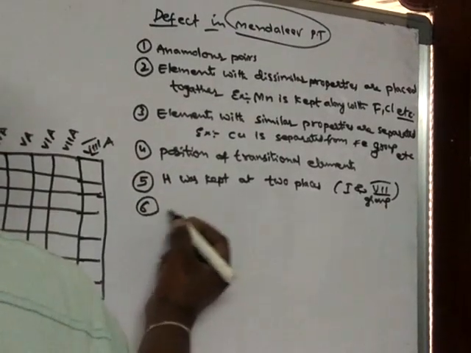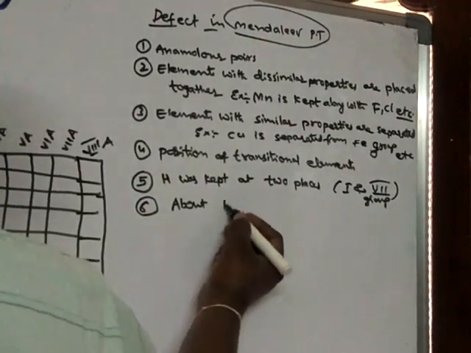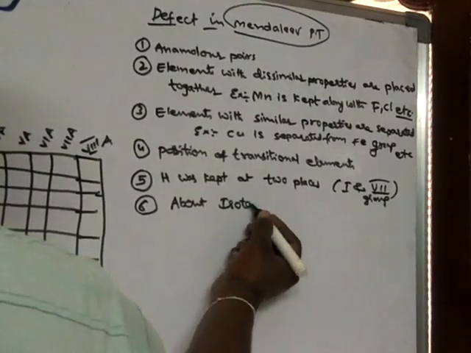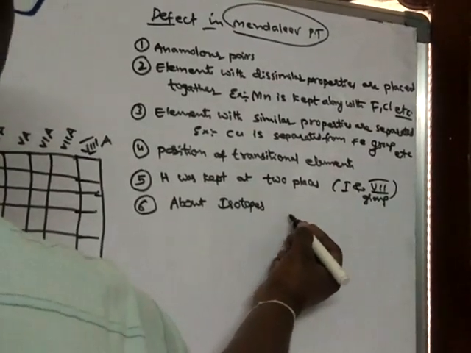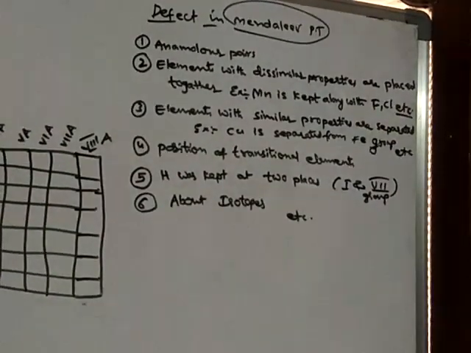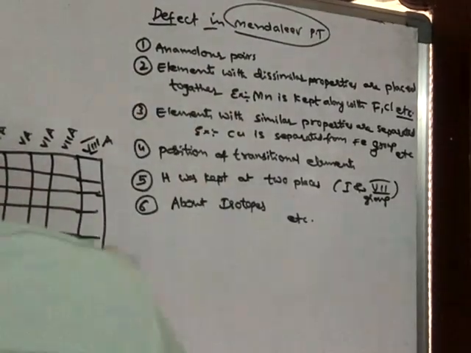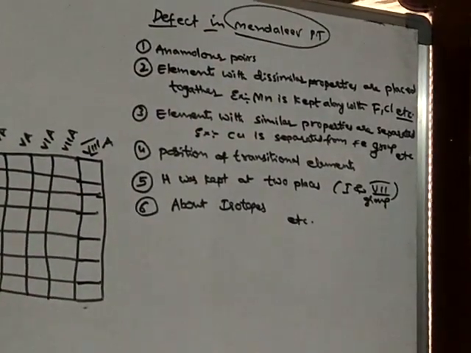Next, about isotopes, etc. These are some of the defects in the Mendeleev periodic table.